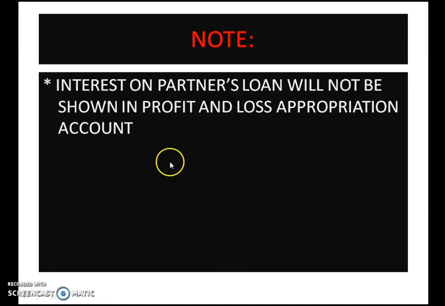Now there is a very important thing which you have to remember. Interest on partner's loan will not be shown in the profit and loss appropriation account. So this should not be shown in the profit and loss account. Instead we have to prepare a separate account to show this partner's interest on loan. That you have to remember.